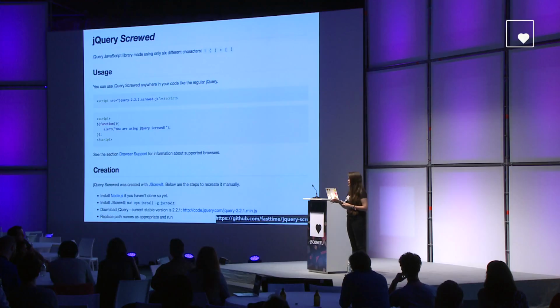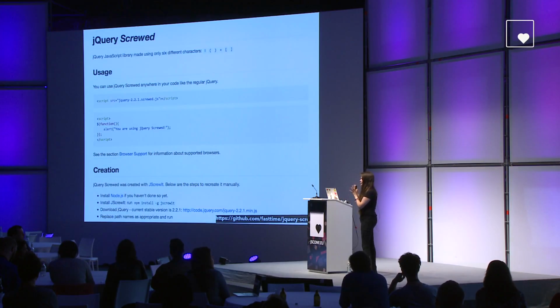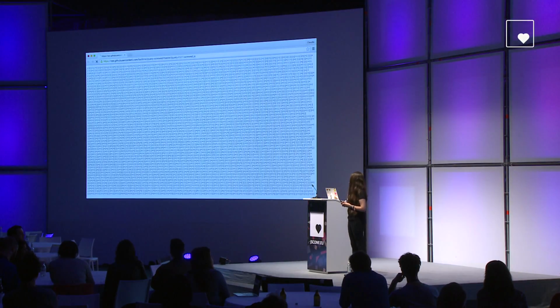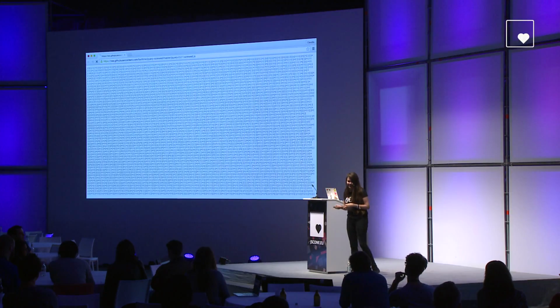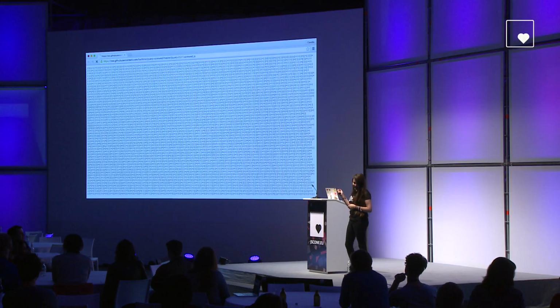Actually, when I was doing research for this talk, I came across this repository, which is called jQuery Screwed, in which basically the guy just rewrote the whole jQuery library using this non-alphanumerical technique. I think this is the source code. So a lot of people have way too much time on their hands, not like me.